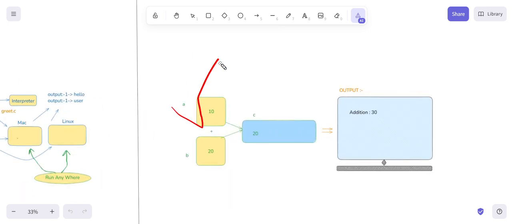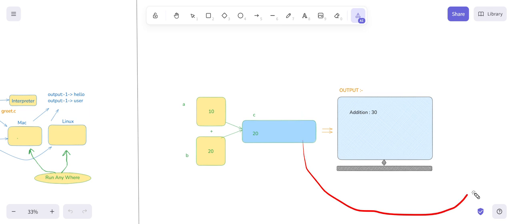Here we have not specified that it is integer type of data. Here also we have not specified that it is integer type of data. But as you have seen in your output, there is 30. Dynamically, at runtime only, it was decided that yes, it is integer type of data. What happens if I give a float like 0.0? If I add, it will add 0.0 here, and it will implicitly convert it, meaning that the data type was decided at runtime.